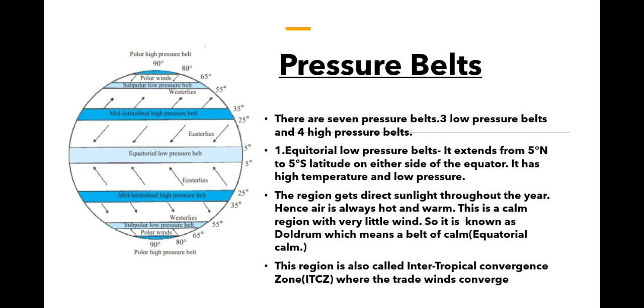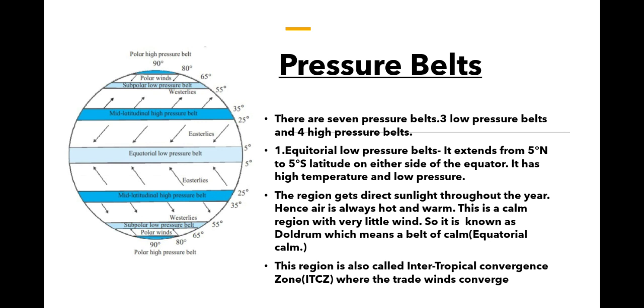In the picture you can see the equatorial low pressure belt, then the mid high pressure belts, and then the subpolar low pressure belts. One is low, one is high, one is low, like that it goes. This will be useful when we come to the way the winds blow. So first, there are 7 pressure belts, 3 low and 4 high.